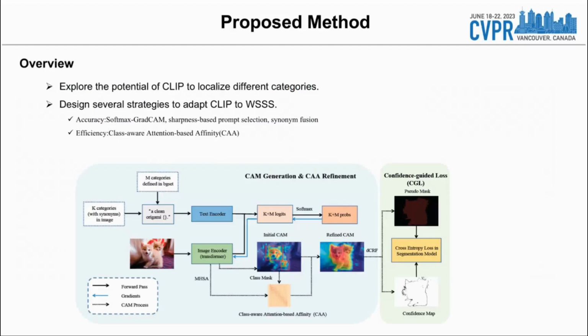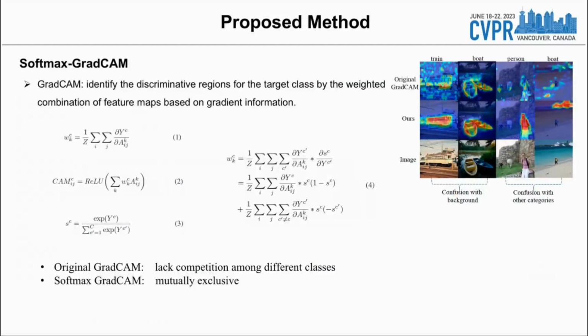To this end, we designed several strategies to adapt CLIP to weakly supervised semantic segmentation to improve accuracy and efficiency. Now we will introduce each of them. GradCAM is widely used to identify the discriminative regions for the target class by the weighted combination of feature maps. It uses the gradient information to compute the class feature weights in equation 1, and the CAM can be obtained as equation 2. CAM generated by original Grad-CAM is only determined by the target class.